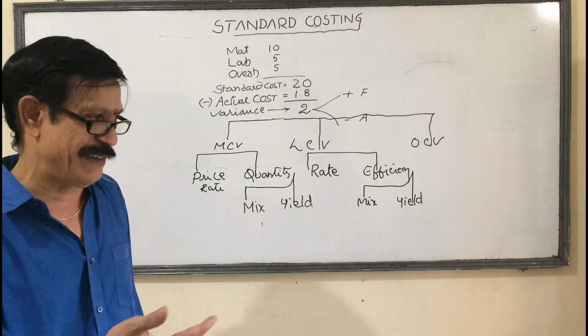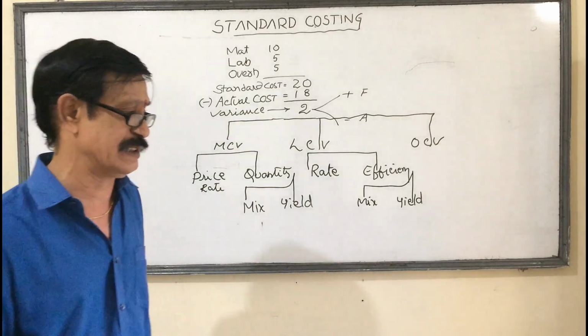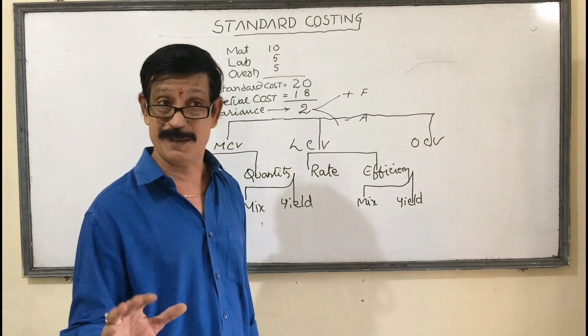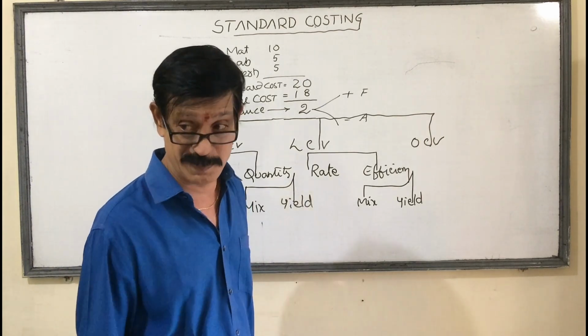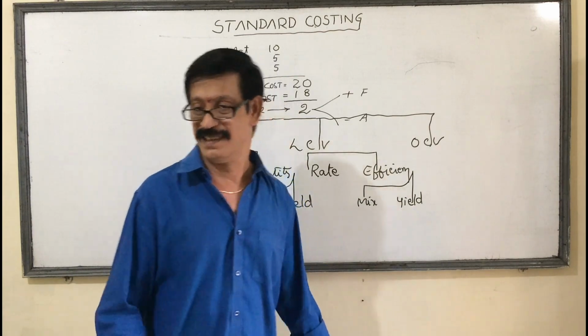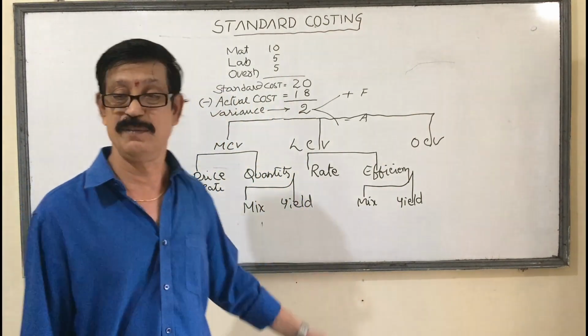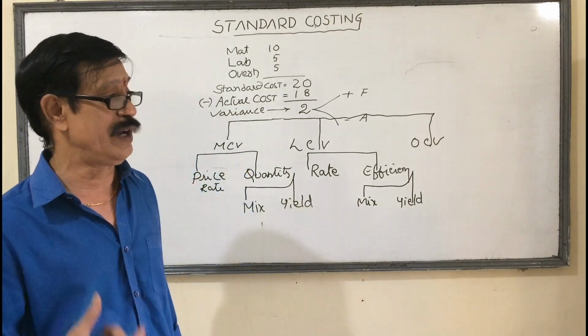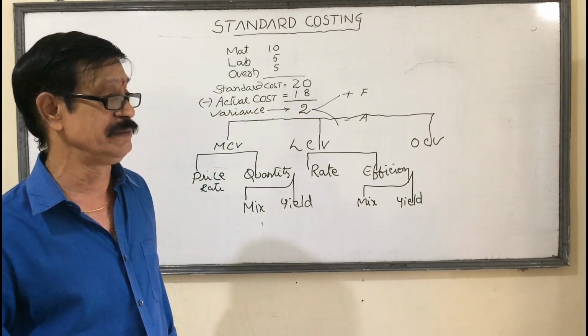Sometimes based on the availability of the labor force, we may take more male or more female, then automatically cost will change. Next, yield variance. I already told you, here also yield means output. Same, take my own example. In 1 hour I may solve 20 bits.